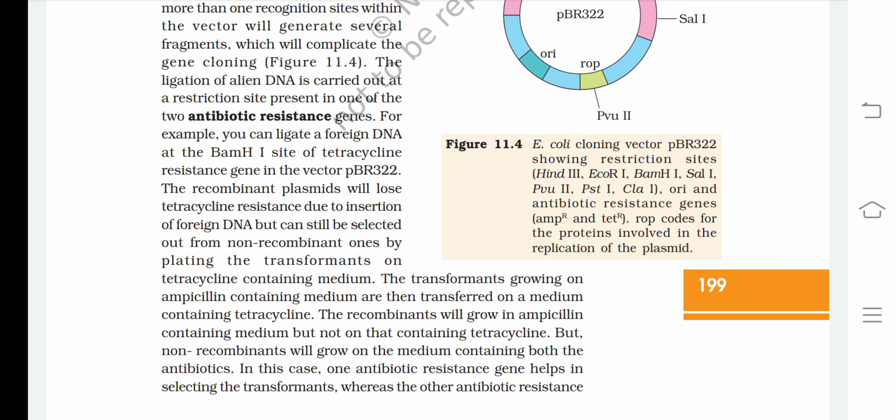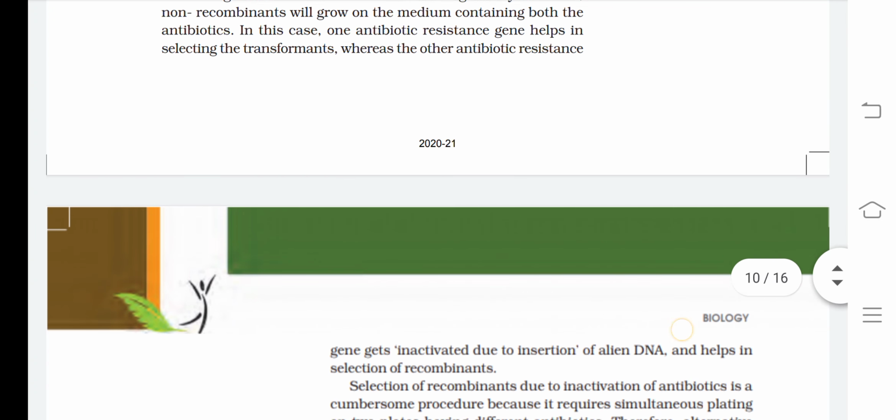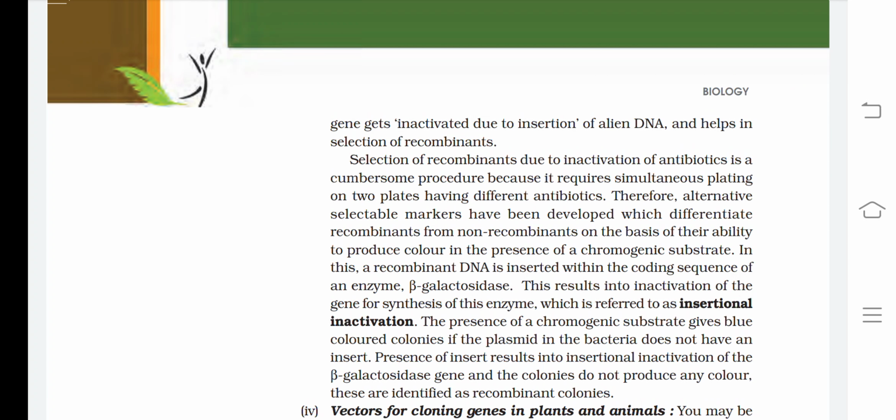The transformants growing on ampicillin containing medium are then transferred onto a medium containing tetracycline. The recombinants will grow in ampicillin containing medium but not on that containing tetracycline. But non-recombinants will grow on the medium containing both the antibiotics. In this case, one antibiotic resistance gene helps in selecting the transformants, whereas the other antibiotic resistance gene gets inactivated due to insertion of alien DNA and helps in the selection of recombinants.